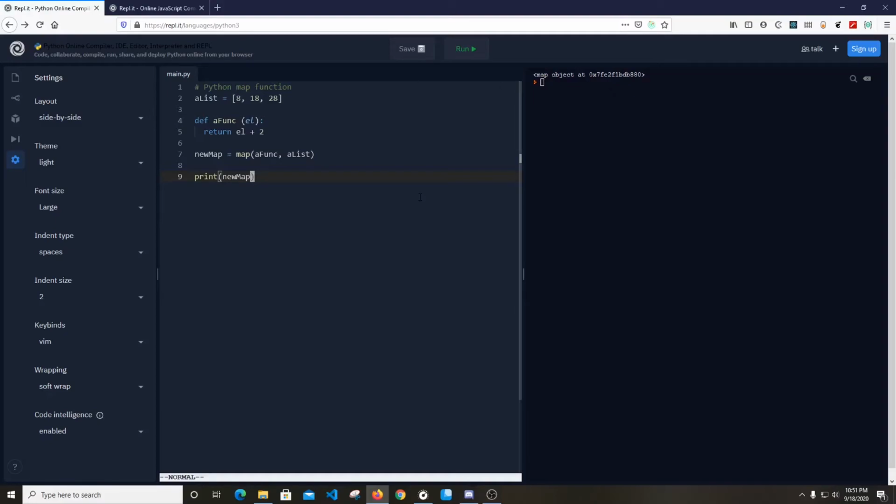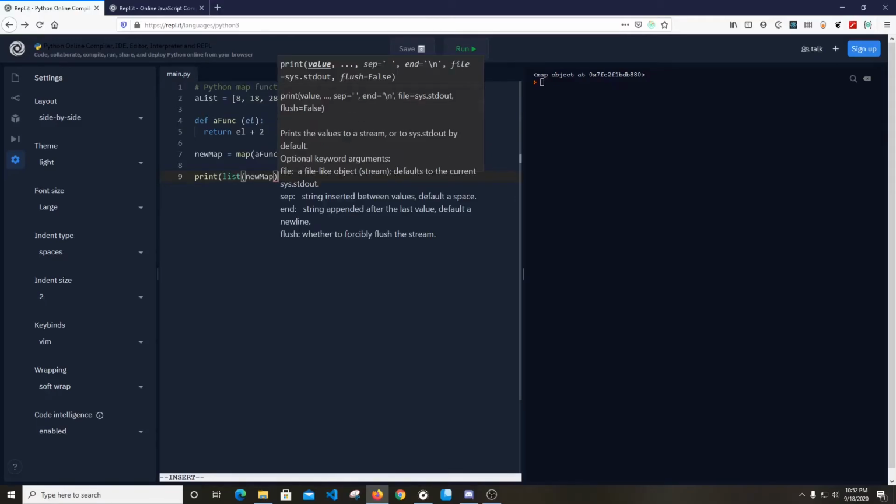However, we can pass our new map object to a list function, and this will convert it to a list.